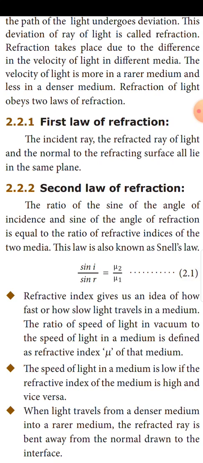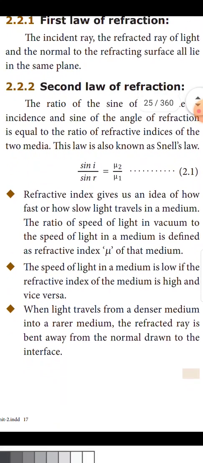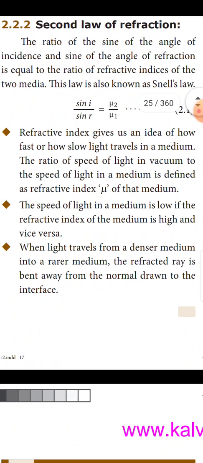The incident ray, the refracted ray of light, and the normal to the refracting surface all lie in the same plane. Second law of refraction: the ratio of the sine of the angle of incidence and sine of the angle of refraction is equal to the ratio of refractive indices of the two media. This law is also known as Snell's law.